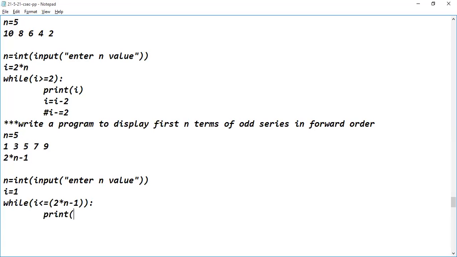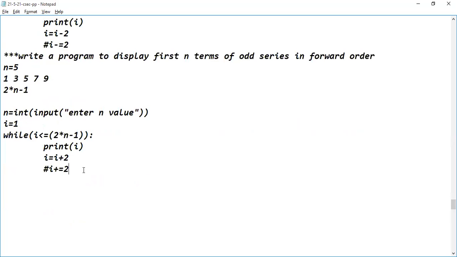Display the content of I. Then I equal to I plus 2. Or even we can write I plus equal to 2. This is the logic.